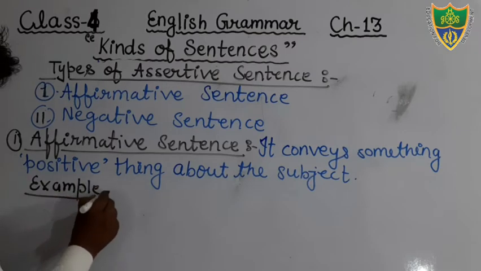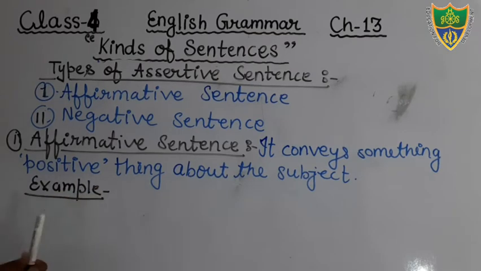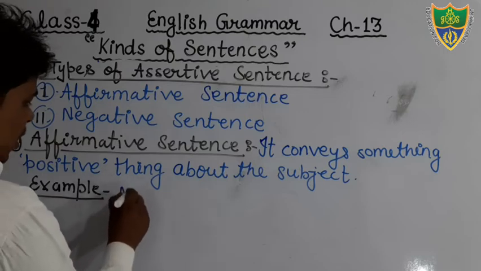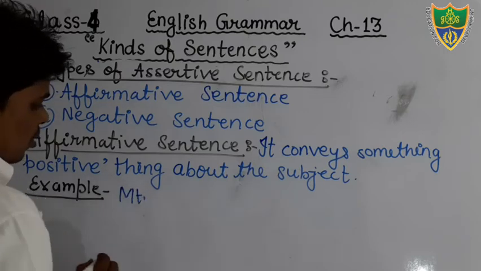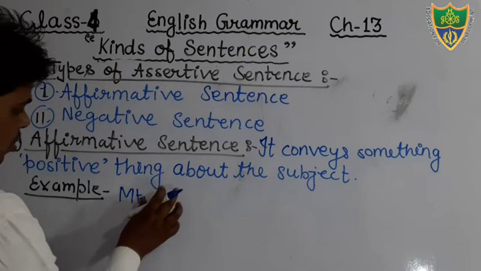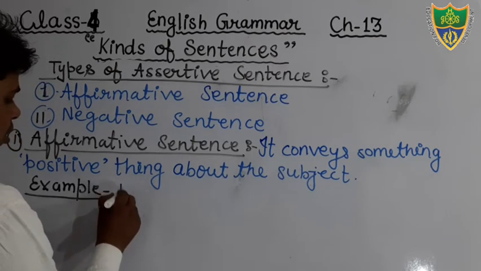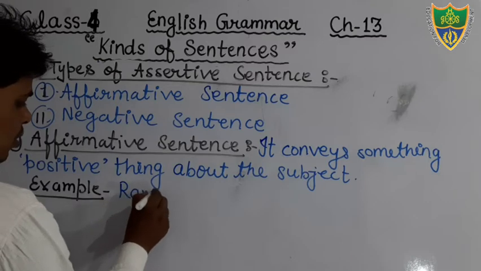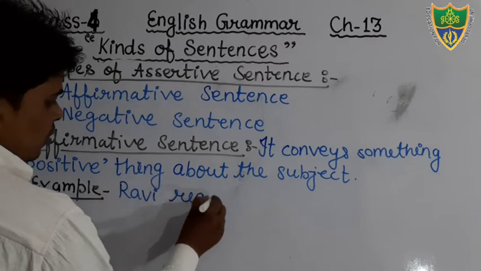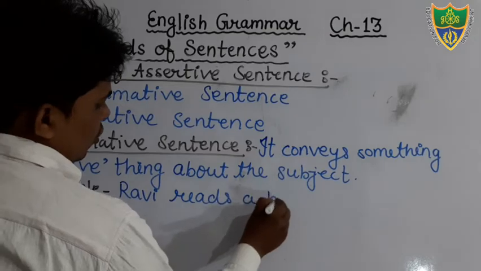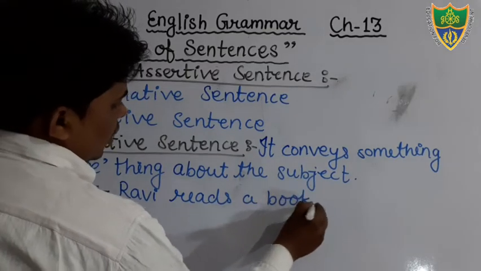Another example you may take. Ravi reads a book. This is your sentence.